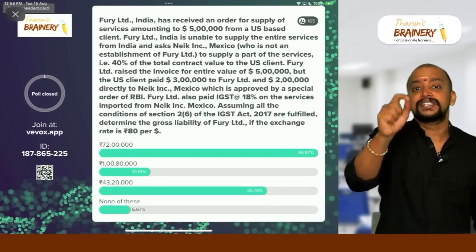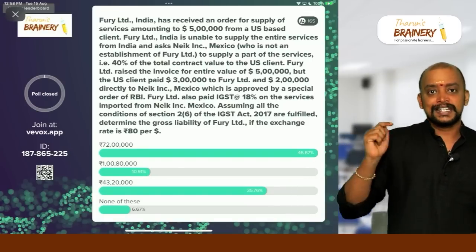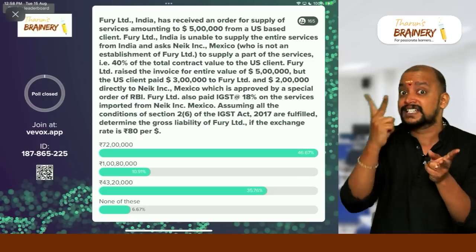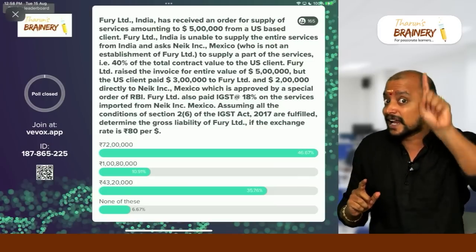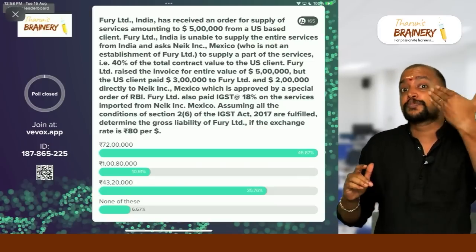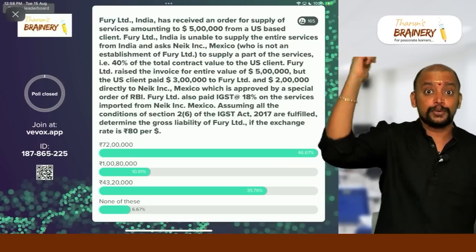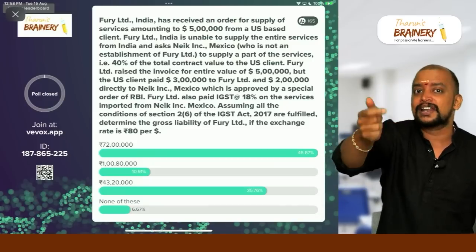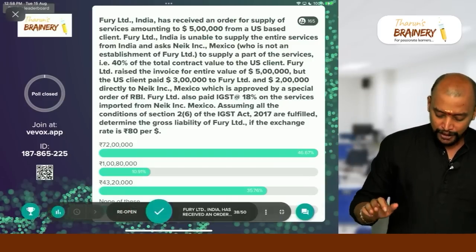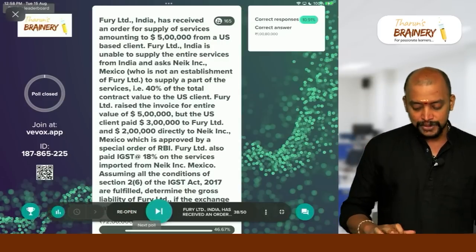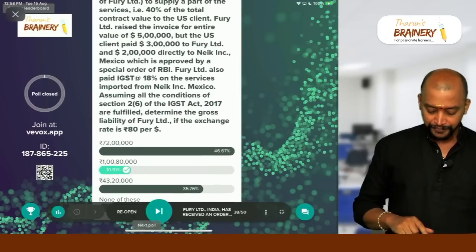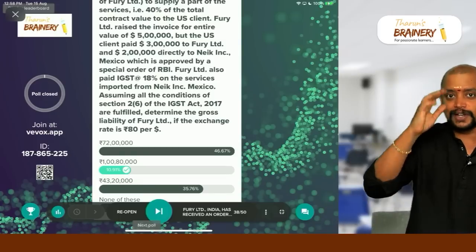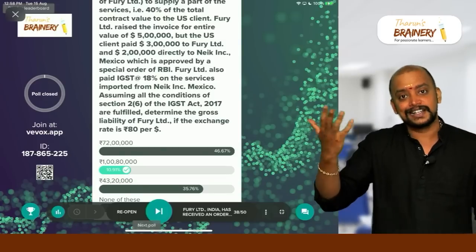Actually, you guys would have missed import of services. See, gross liability. Gross liability means what? Both under FCM as well as RCM. 72 lakhs is correct, what is that? Only on export of services. But on import of service also they need to pay GST under RCM, na. That will also be their gross liability. So therefore, 100 lakh 80,000 is the correct answer. Only 10% answered it correctly. So this is a good question. So this can be tested in the exam like this.